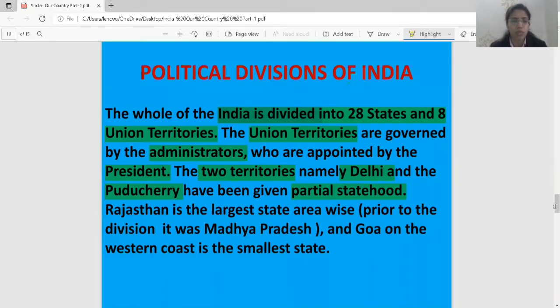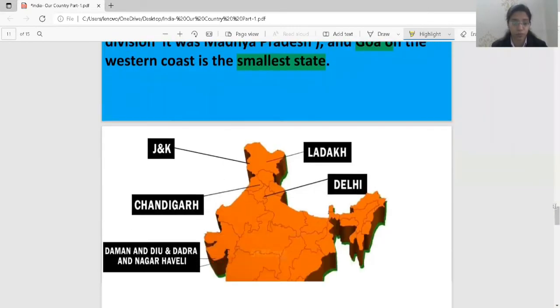If I talk about state-wise, largest state area-wise and smallest state area-wise, this you know. Largest state is Rajasthan, smallest state is Goa. Okay, largest state is Rajasthan, very good. Smallest state is Goa. This you already know.